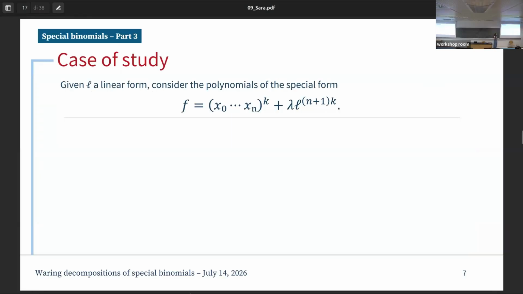So now that we have our starting point, we can introduce our question. Okay, if I know the Waring rank of a monomial, I can ask what is the Waring rank of this polynomial f, which is given by the monomial plus a linear form to the power n plus 1 times k with a coefficient lambda.